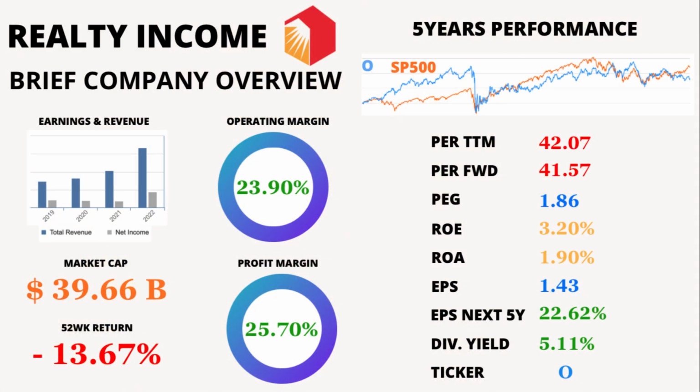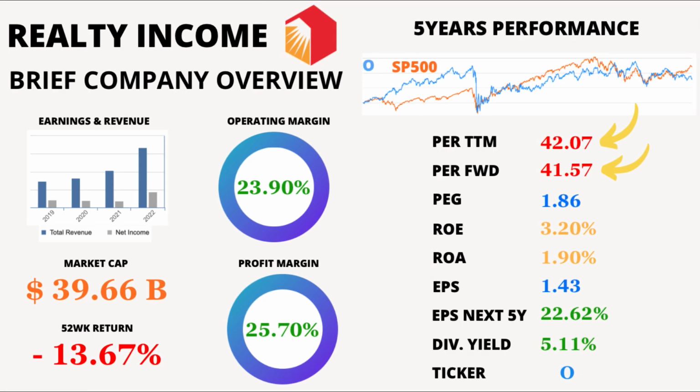Let's kick off by examining some crucial financial metrics. First up, we have the P/E ratio. Realty Income currently boasts a P/E ratio of 42.07, reflecting the stock's price relative to its trailing 12 months earnings. Looking ahead, we have the forward P/E ratio. For Realty Income, the forward P/E ratio is 41.57. This metric gives us an idea of the stock's price relative to its estimated future earnings.